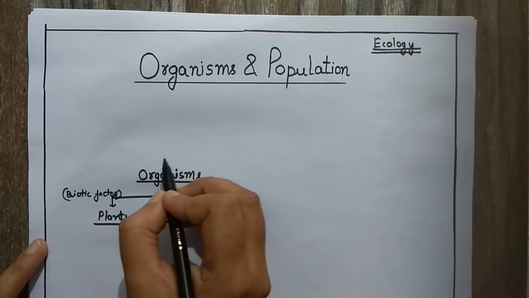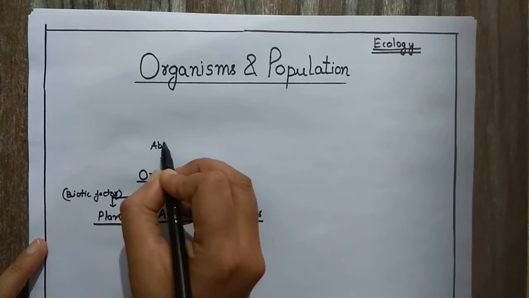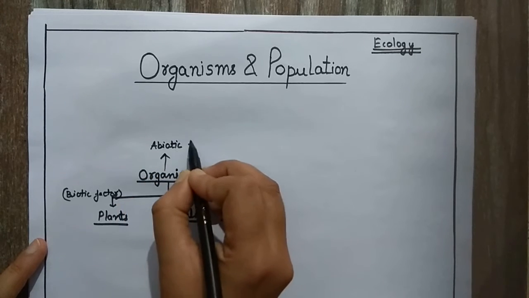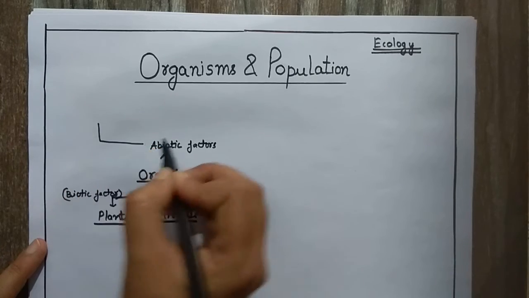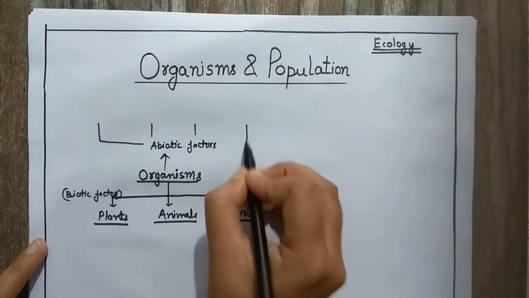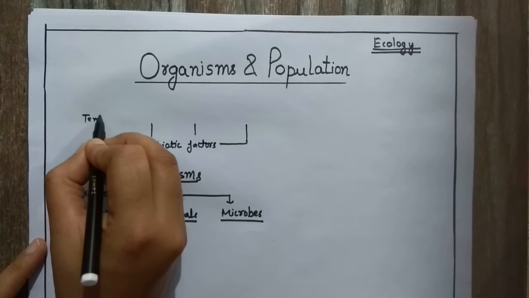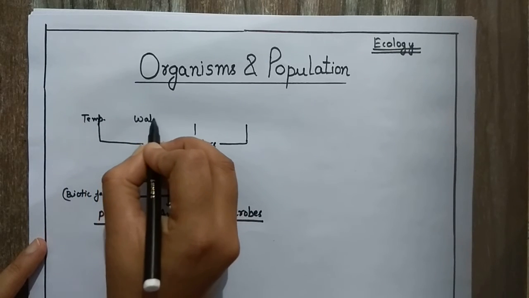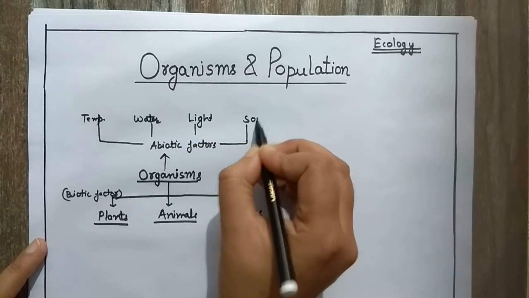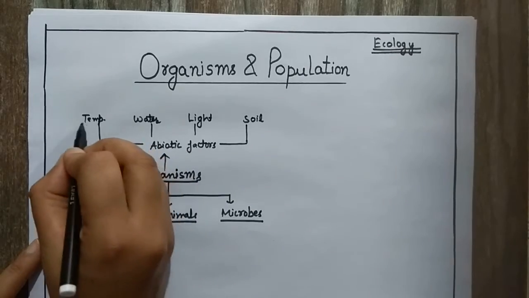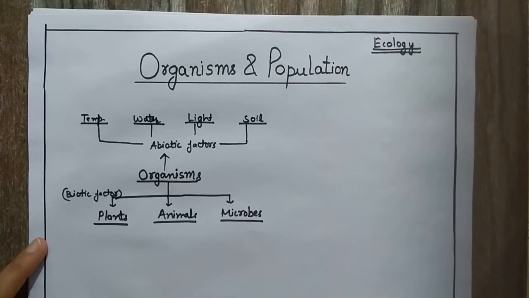Also, because the organisms are present in the environment, its non-living part is known as the abiotic factor or abiotic factors, which include different parameters like the temperature, water, light and soil. These are the different factors. Because of their non-living nature, they are termed as the abiotic factors.